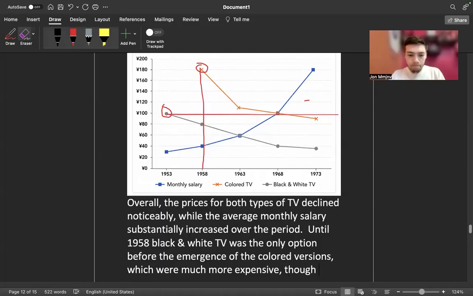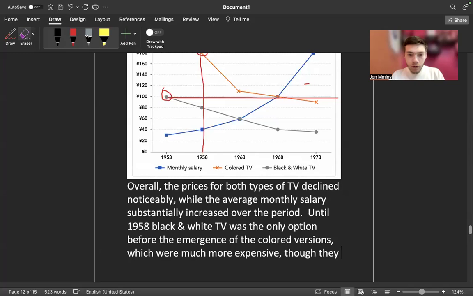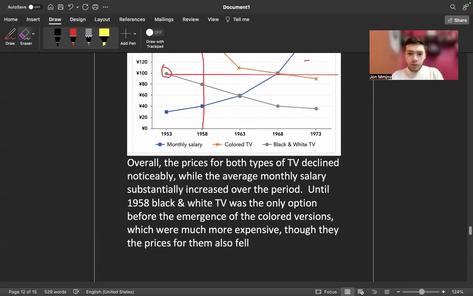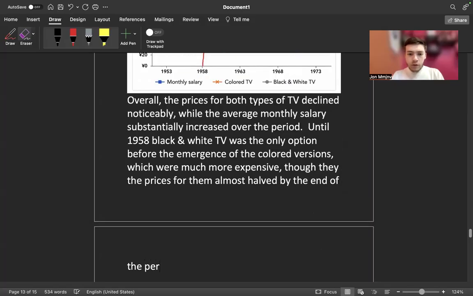So the prices for them also fell. Can I say halved? Yep, for them. Almost halved by the end of the period. Well, I think this is the perfect overview.